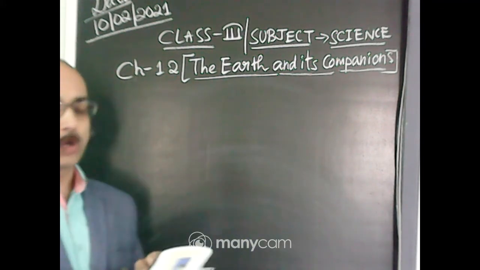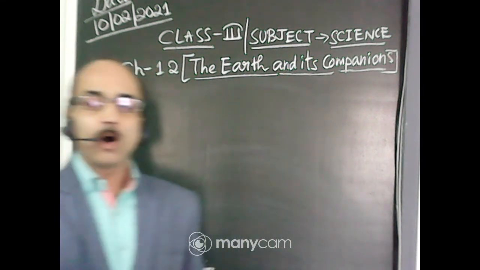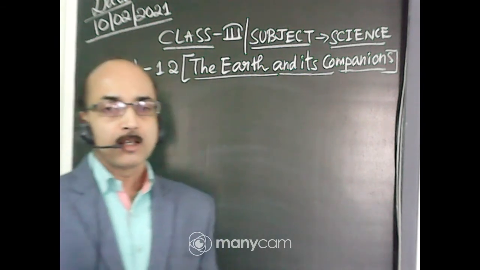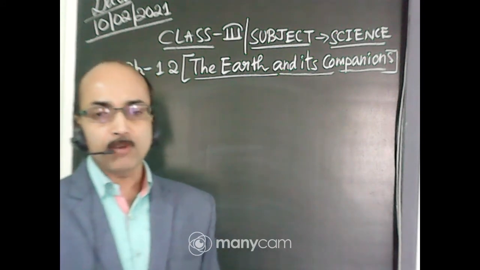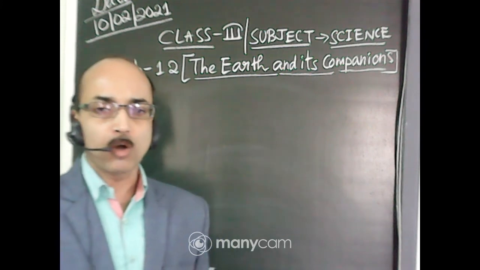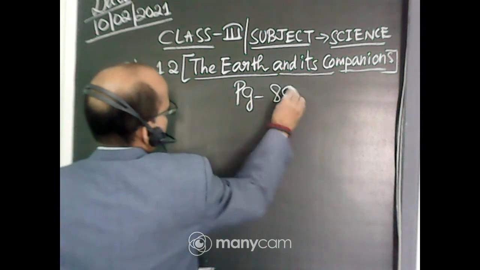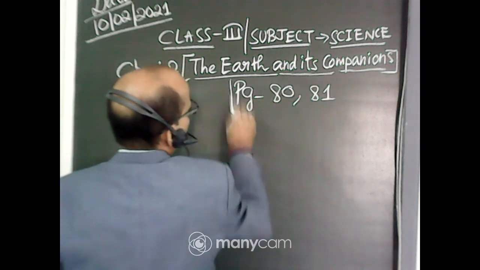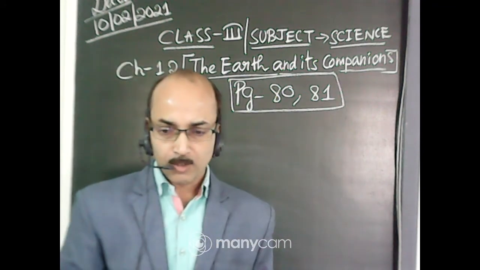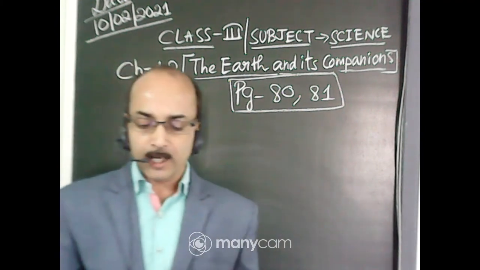Then we have learned about craters. Craters are the huge holes on the surface of the moon. The astronauts who have gone to the moon have taken photographs of the moon that show there are huge holes. Those huge holes are called the craters. I am talking about page number 80 and 81. All of you will follow page number 80 and 81 in your science book. And there is no air on the moon, we have learned.